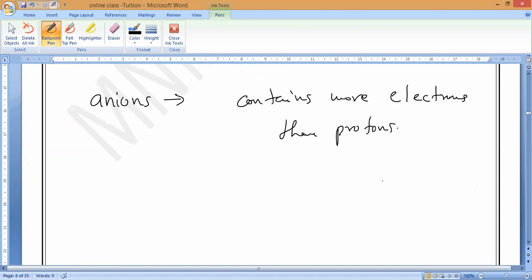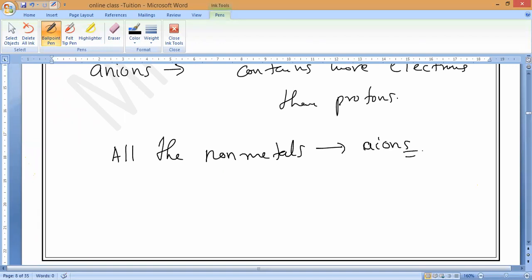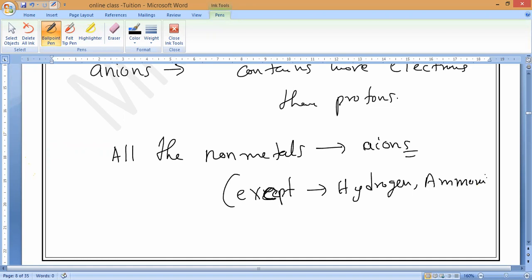Now, the non-metals will form anions or cations? All the non-metals form anions. So the ions of all the non-metals are anions except two. What are those? Hydrogen and ammonium. Once again, I'm saying ammonium.